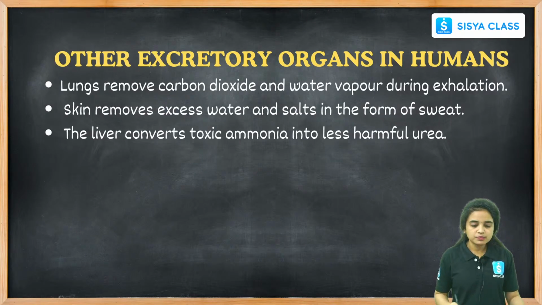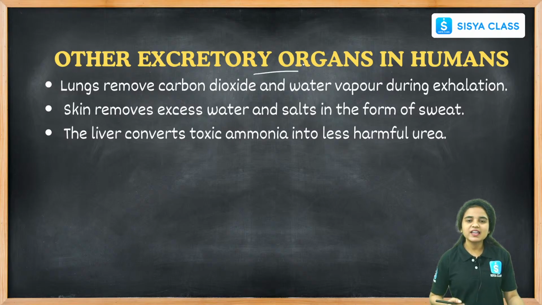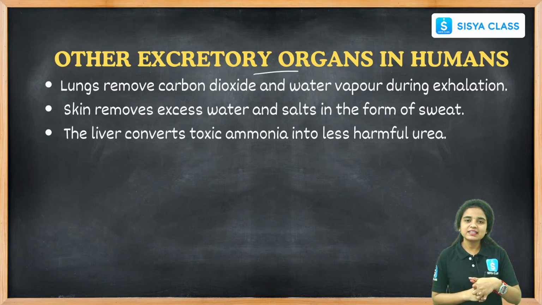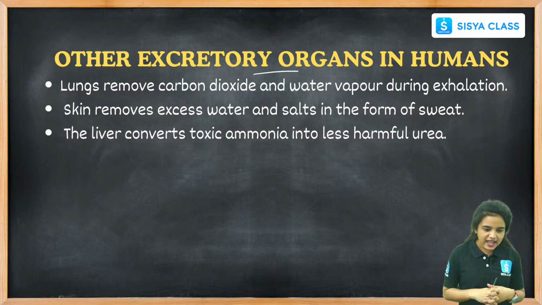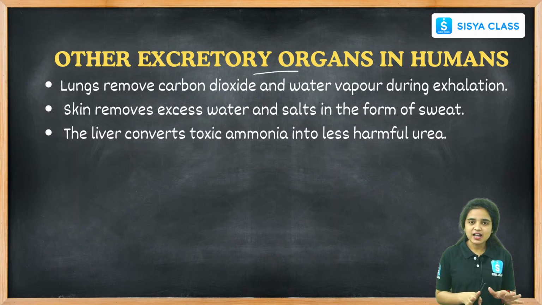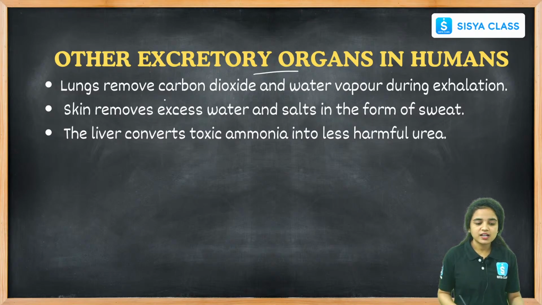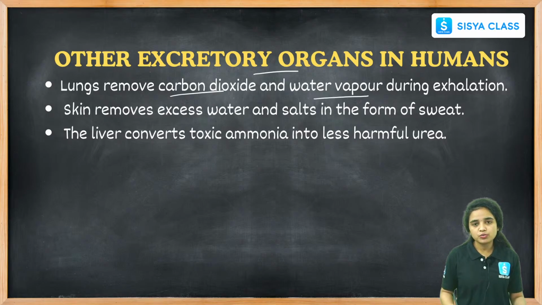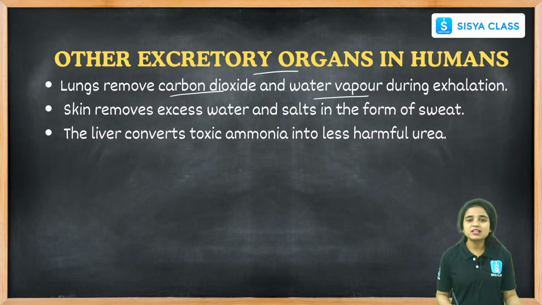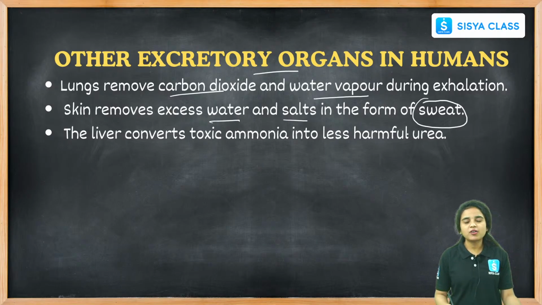While coming to other excretory organs, what are the other excretory organs beside this excretory system? We can find lungs. Beside lungs, we can say skin. Skin also comes under other excretory organs. Lungs remove carbon dioxide and water vapor during exhalation, and skin removes the excess water and salts present in our body in the form of sweat. And the liver converts toxic ammonia into less harmful urea.